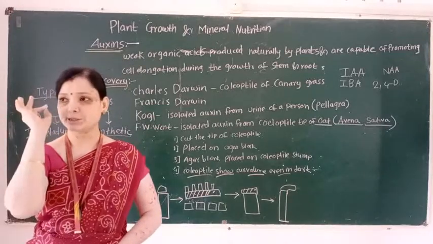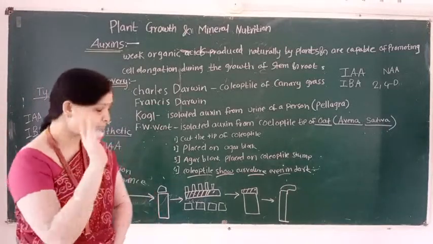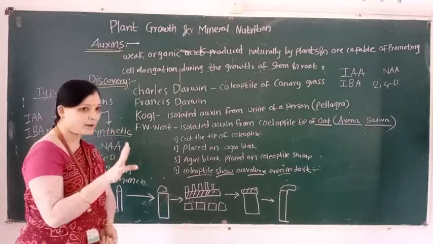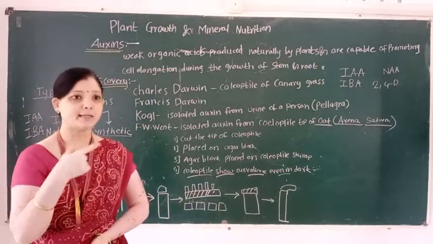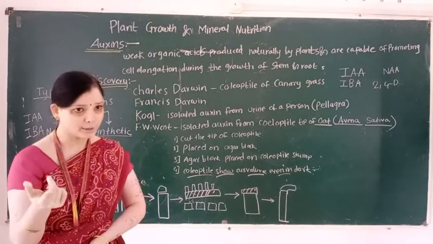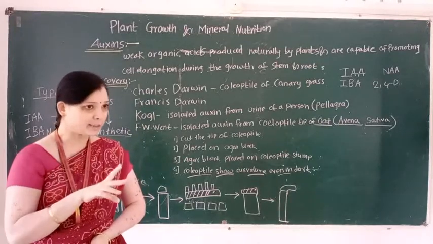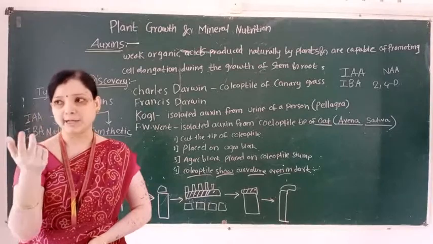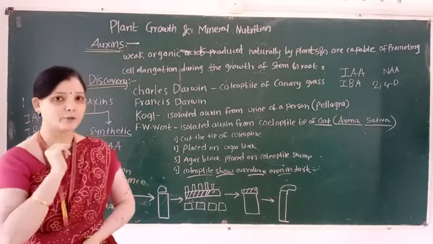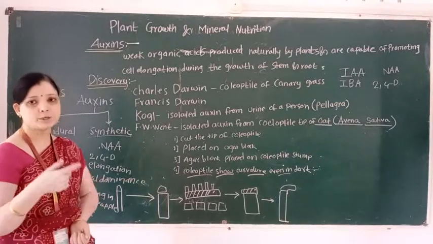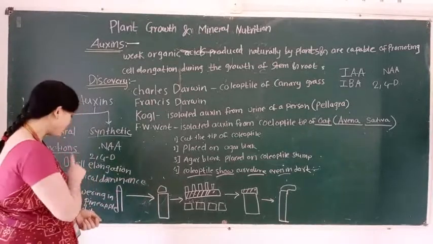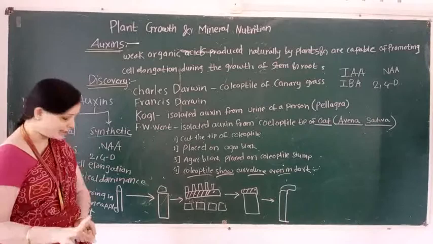First role is cell elongation. Second role is apical dominance. Apical dominance means the presence of the apical bud inhibits the growth of the lateral bud. This phenomenon is known as apical dominance. Third role of auxin, it promotes flowering in pineapple.